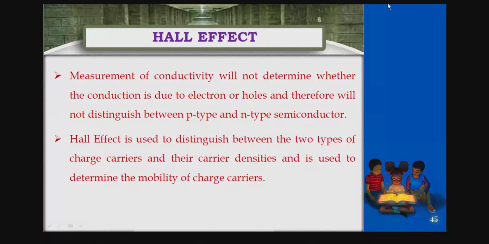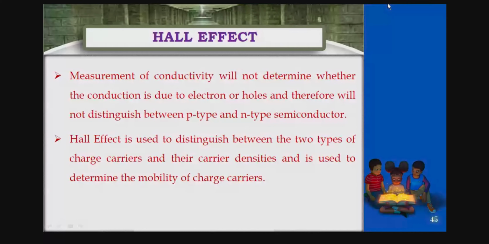Before going to the Hall effect, why do we move to the Hall effect and what is necessary here? One of the most important reasons is that measuring the conductivity will not determine whether the conductivity is due to electrons or holes.